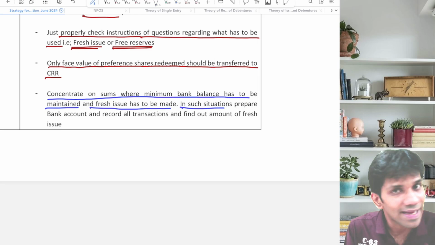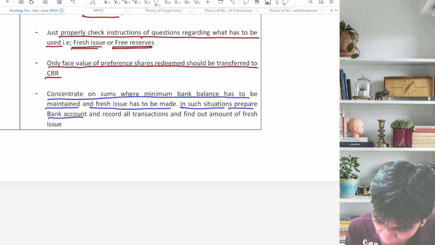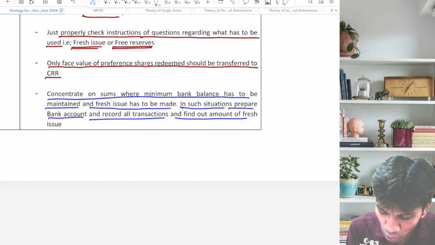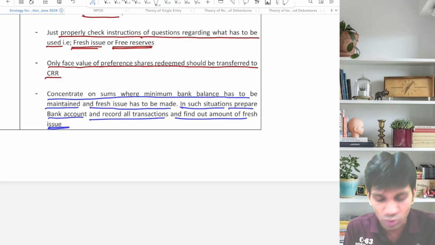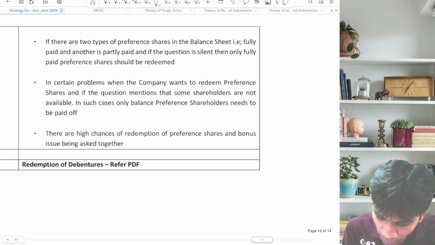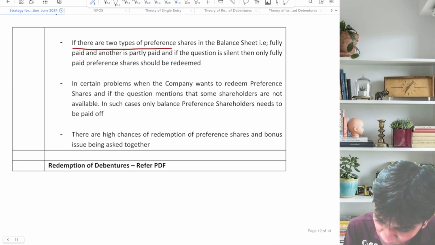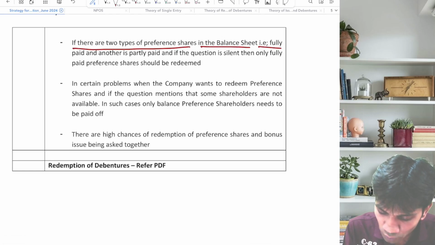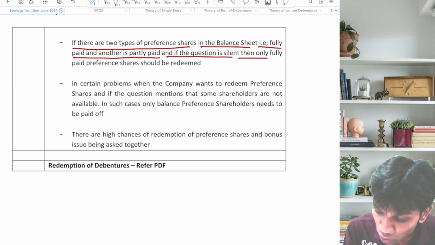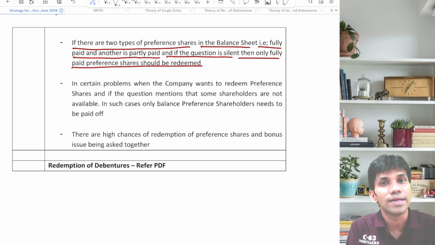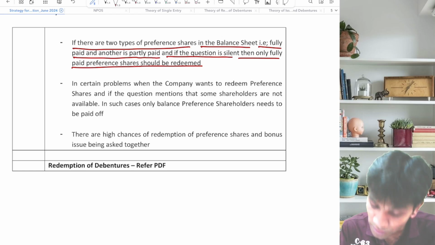In such situations, follow one simple rule. Prepare bank account and record all transactions and find out the amount of fresh issue. The simplest way to calculate the amount of fresh issue. Now, if there are two types of preferences in the balance sheet, one fully paid and another partly paid, and the question is silent, then only the fully paid up preferences should be redeemed.